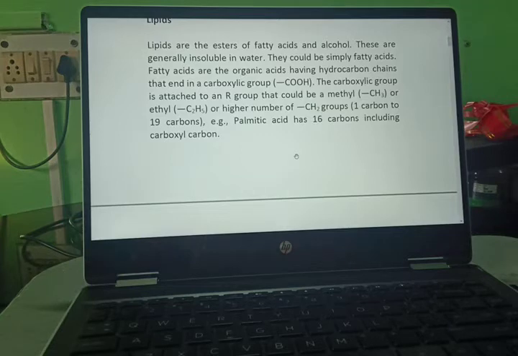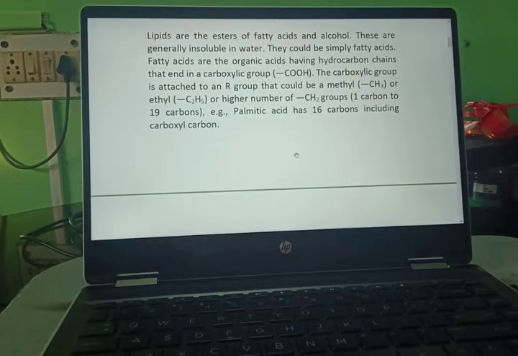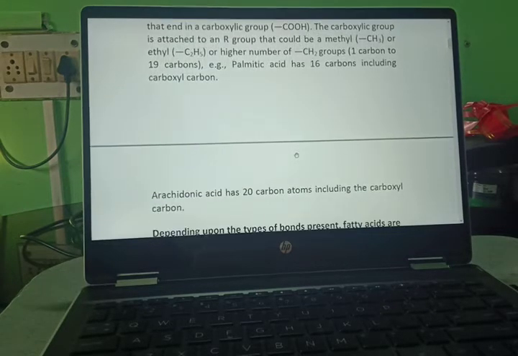Methyl means CH3, ethyl C2H5, or higher number of CH2 groups, that is 1 carbon to 19 carbon. Example, palmitic acid has 16 carbon including carboxyl carbon.